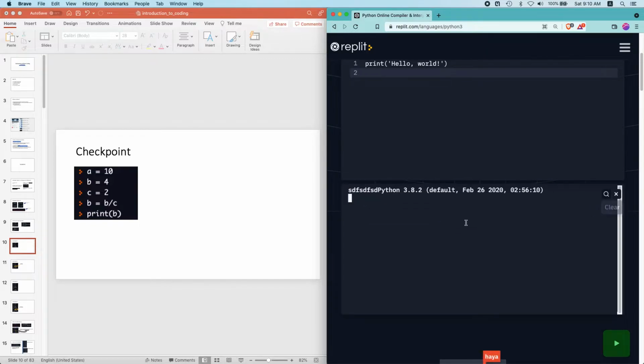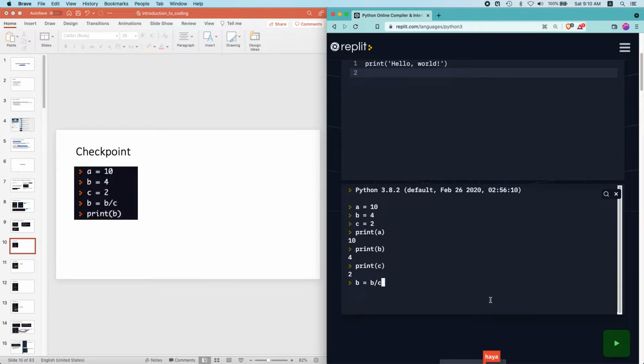So we press the X button to clear the console, and we press enter to get this green arrow that we can start writing code in. So let's start. We create a variable named a with the value 10, we create a variable named b with the value 4, and a variable c with the value 2. So right now all these variables store values, right? And when we assign b equals to b over c, remember, what does this line of code mean? It means we're assigning the variable b with the value of b over c. So what is b over c?